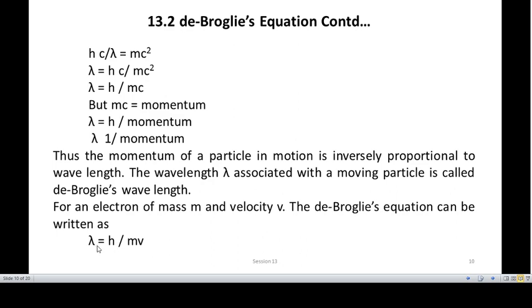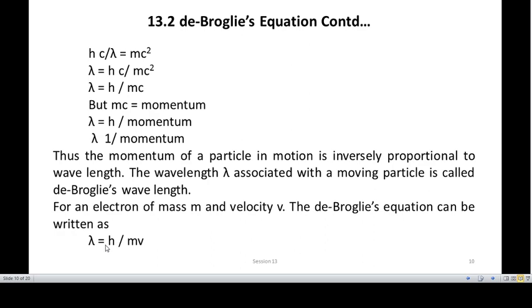Now if you look at this equation, you can see that it has two terms. One is lambda, that is wavelength. Another term is the mass m.